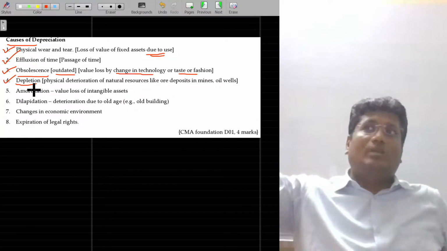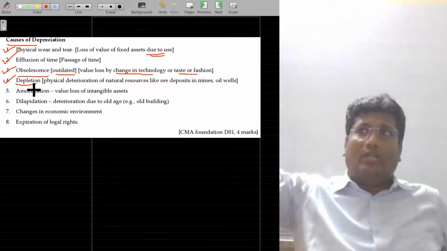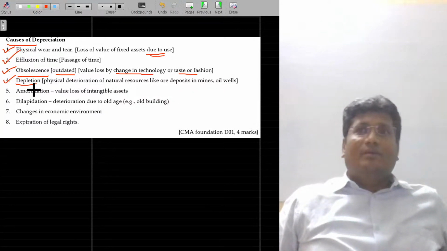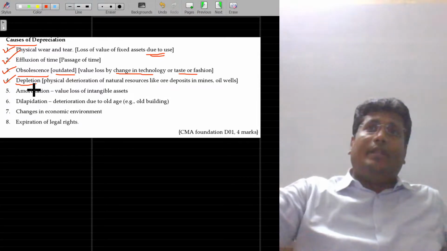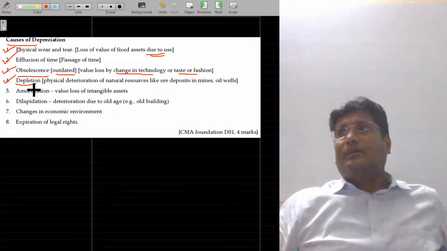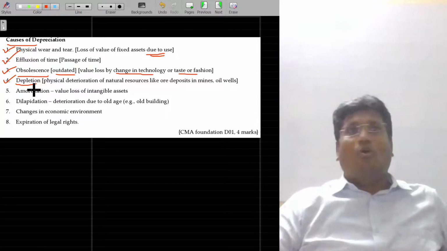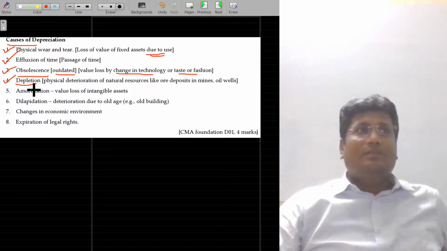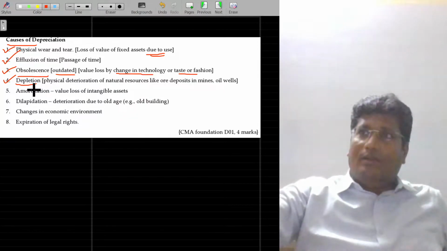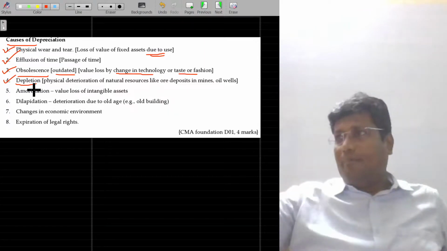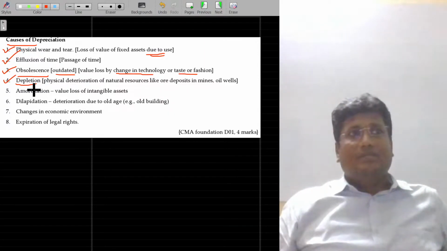They might have found some oil mines nearby Godavari. They will examine how much quantity is available there by scanning with some machines. They found that 1 lakh ton of coal may be available here. Will that 1 lakh ton always be there? No. If you start extracting each and every day, the mine available will be reducing.